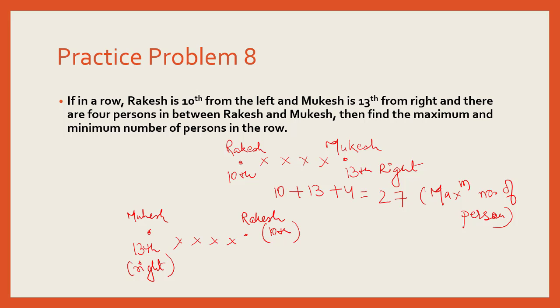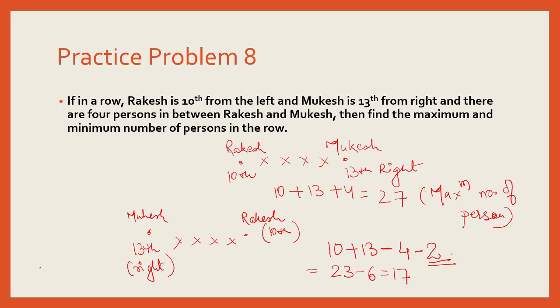So in this case, the total number of persons would be 10 plus 13 minus 4 minus 2, leading us to 17. This additional 2 has been subtracted because the positions of Rakesh and Mukesh would be counted twice.